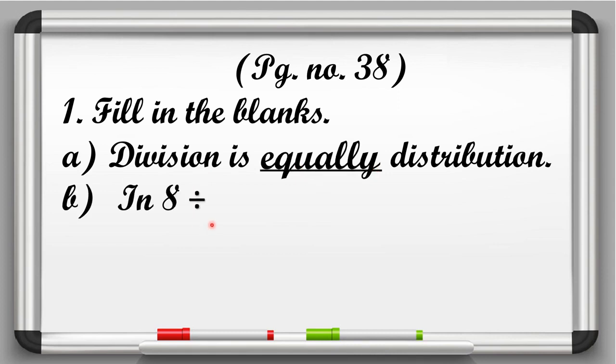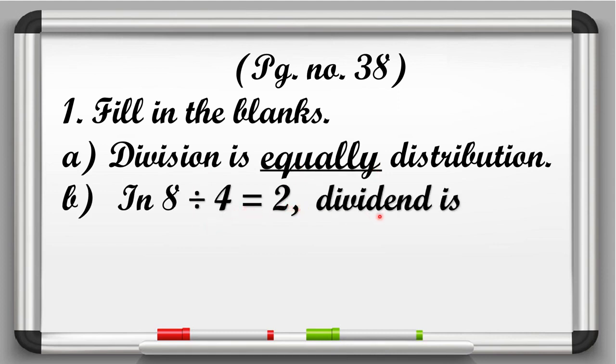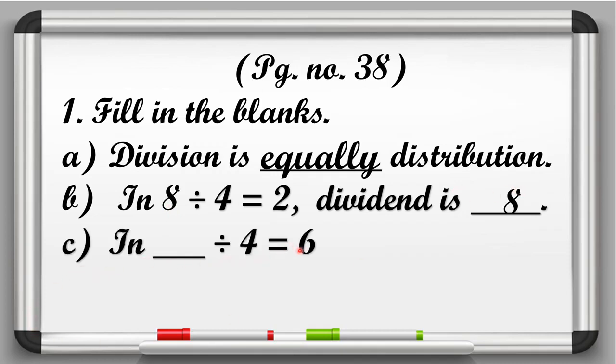Now in B part, 8 divided by 4 is equal to 2, dividend is a dash. यहाँ पर हमें दिया हुआ है 8 divided by 4 is equal to 2. So here what is dividend? 2, 4 or 8. We know that the number which has to be divided is called a dividend. So here 8 is to be divided. So 8 is the dividend. Now in C part, n dash divided by 4 is equal to 6. Dividend is 24. So here it is given dividend is 24, and we know that we have to divide dividend part. So here we will write 24.